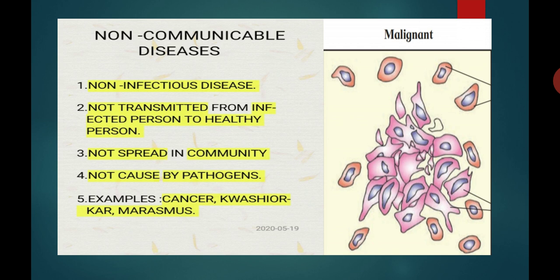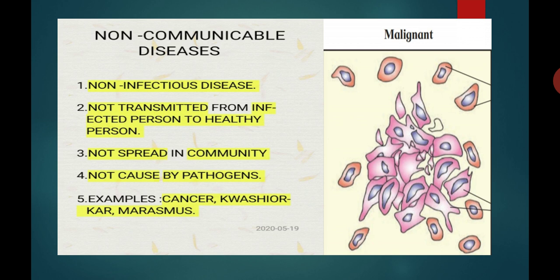Some examples of non-communicable diseases are cancer, Kwashiorkor and marasmus.